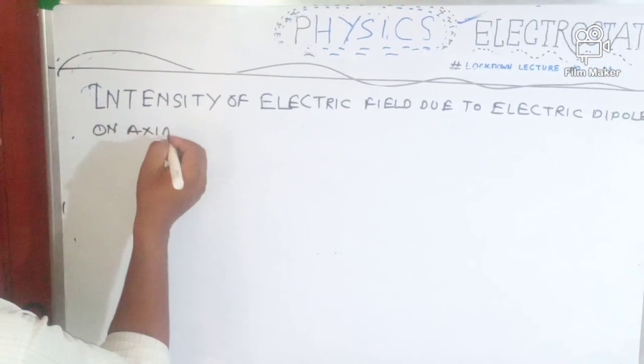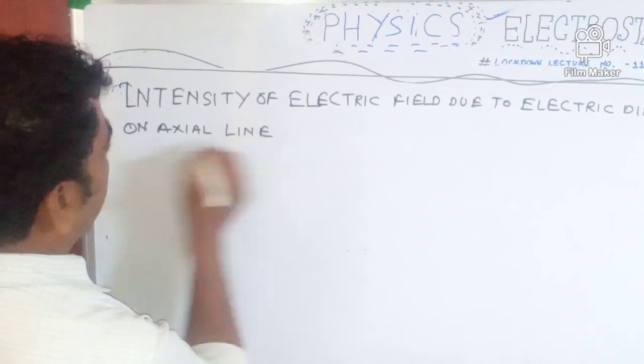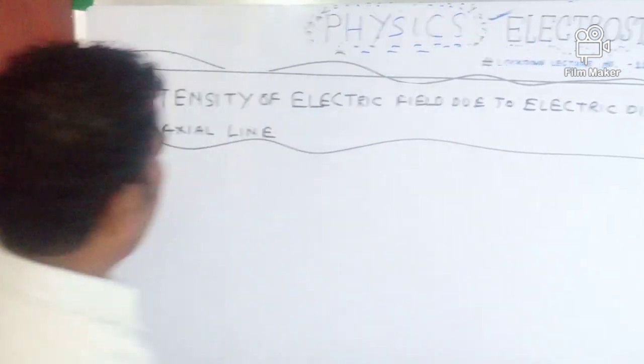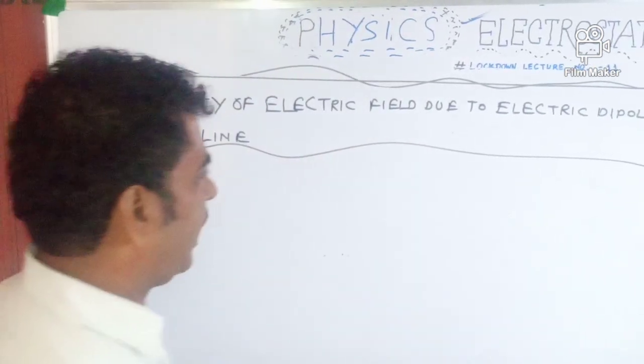You can say end-on position also. Yes, my dear students, today I will teach you the intensity of electric field due to an electric dipole on the axial line.